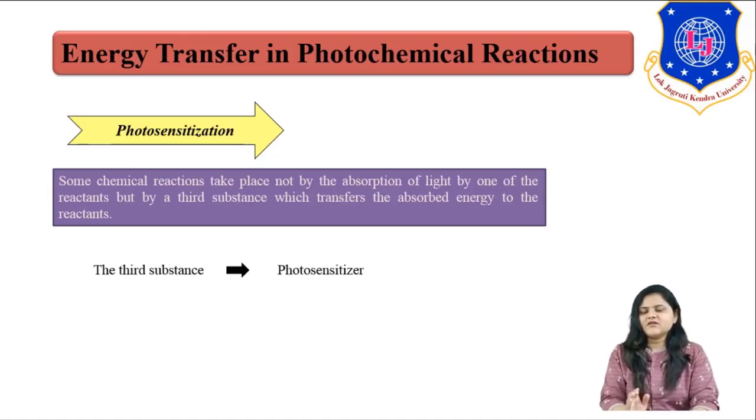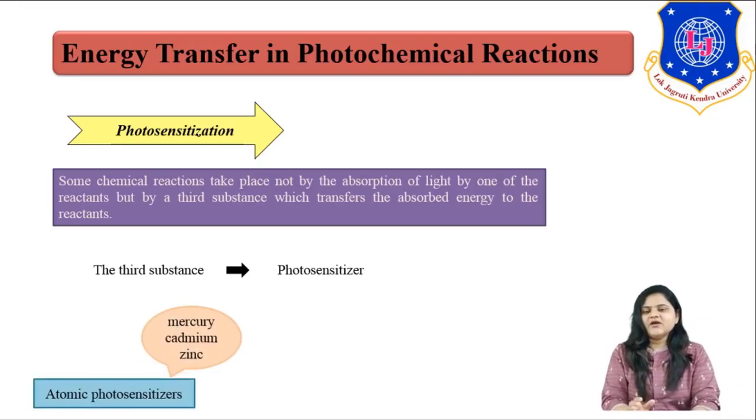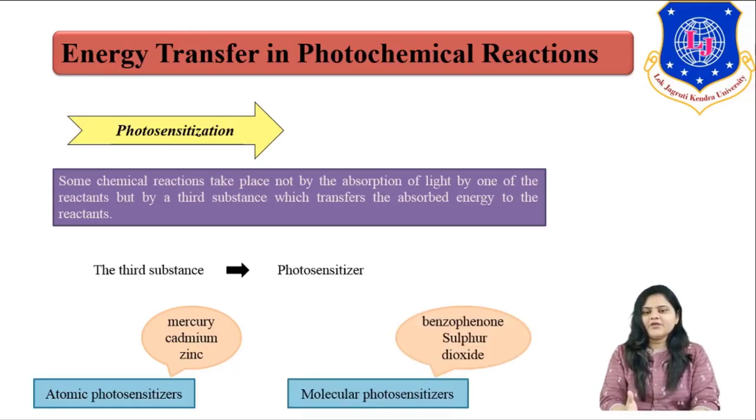The third substance which absorbs the energy is known as a photosensitizer. We have two kinds of photosensitizers available. Atomic photosensitizers are mercury, cadmium and zinc, and molecular photosensitizers are benzophenone and sulfur dioxide.